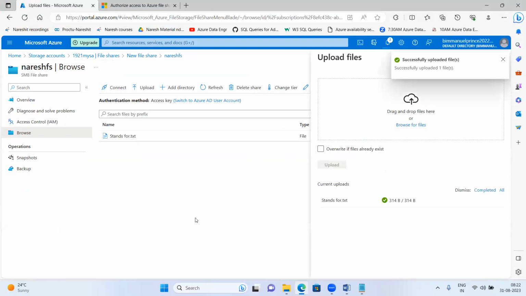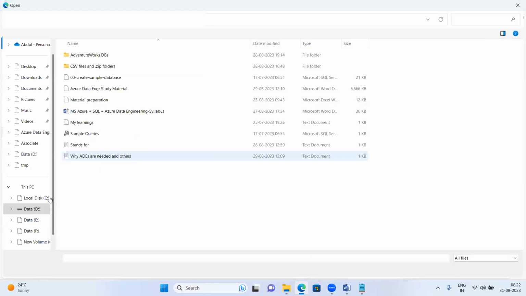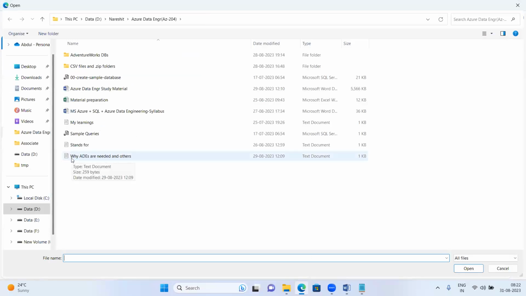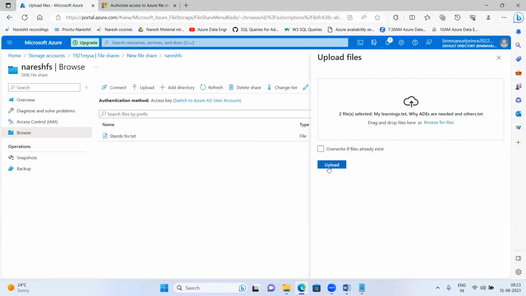So it is going to add a file in my file share storage service. Like this, I can add multiple files I want, guys, as per my choice. See, I am adding multiple files here.